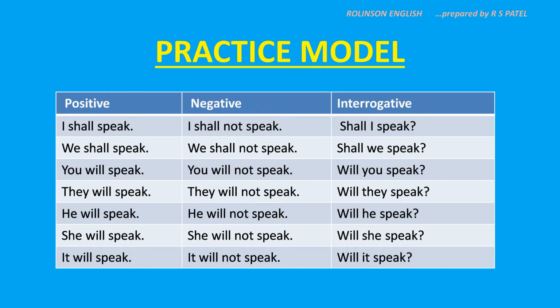In interrogative, it's again very easy. Take the helping verb before the subject, write it in the beginning, put a question mark and you will get the interrogative. See it? Shall I speak? Shall we speak? Will you speak? Will they speak? Will he speak? Will it speak? And sorry, I think will she speak? We did not say. Okay, all right. So this way the practice model gets complete. You can take another verb and continue the practice.